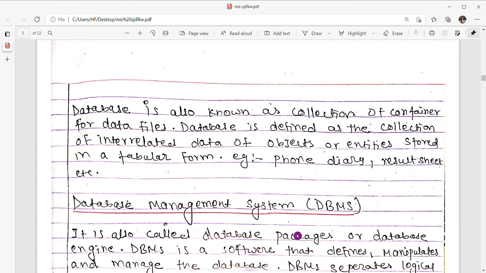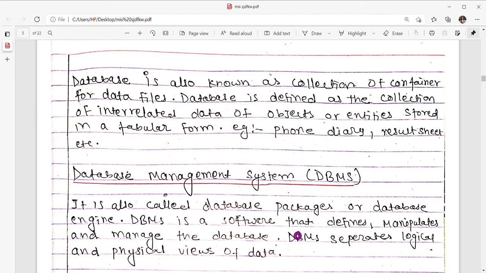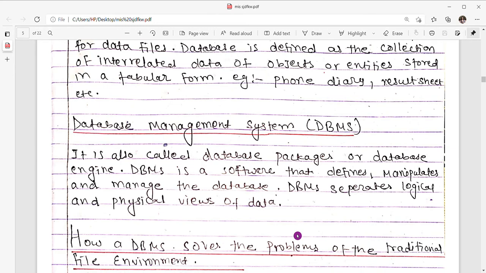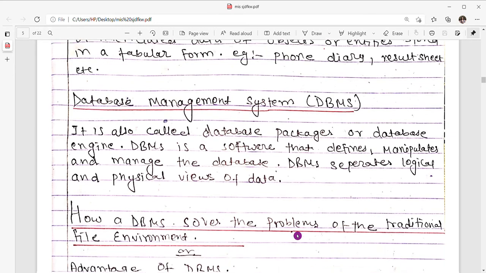So coming to our next term, the database management system, DBMS. Database management system is also known as a database package or database engine. DBMS, database management system, is software that defines, manipulates, and manages the database. DBMS separates logical and physical views of data.